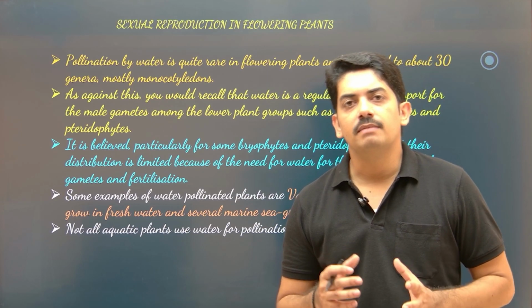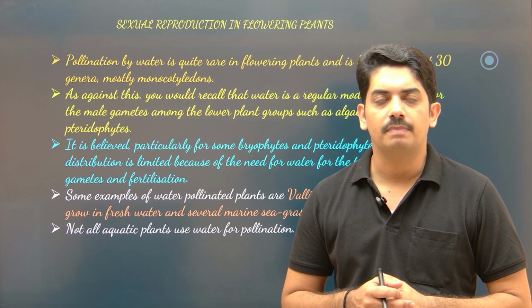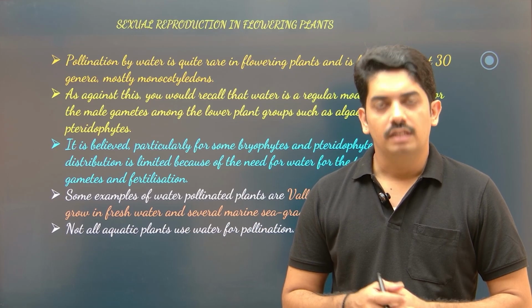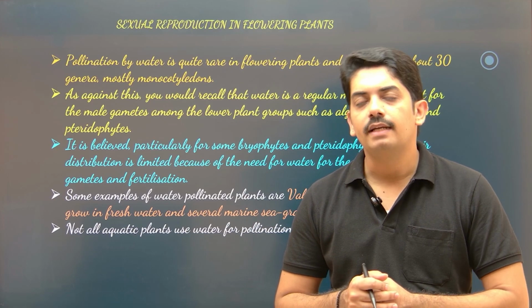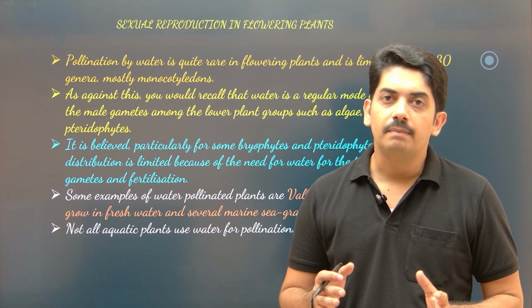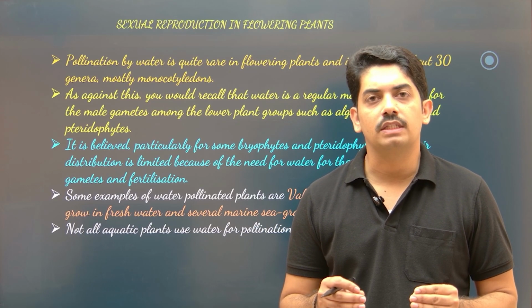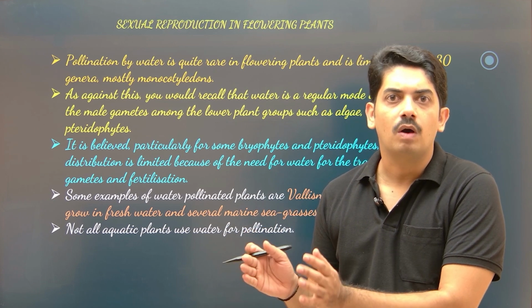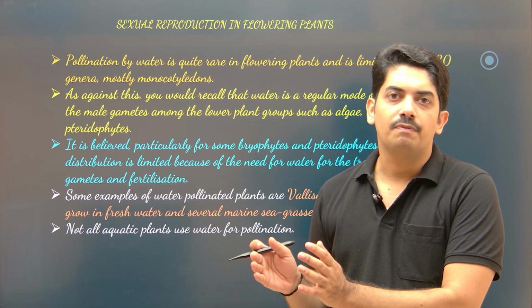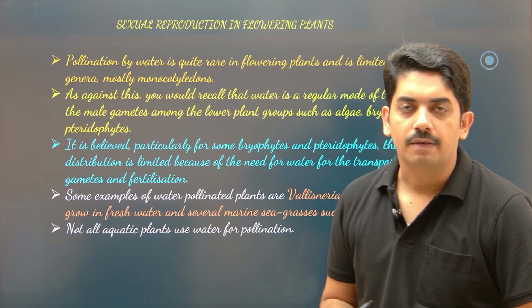Just remember the previous topics, like in morphology of flowering plants as well as in plant kingdom. Especially in plant kingdom, we studied that algae, bryophytes, gymnosperms are mainly dependent on water, and their distribution is also restricted to a confined, very small area, because of the complete dependency of the plant on water for fertilization.